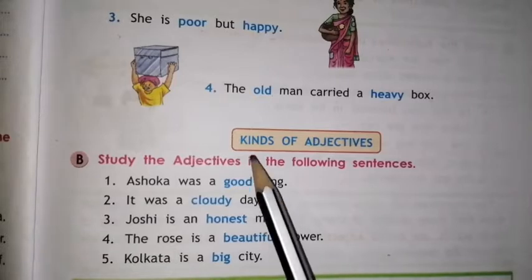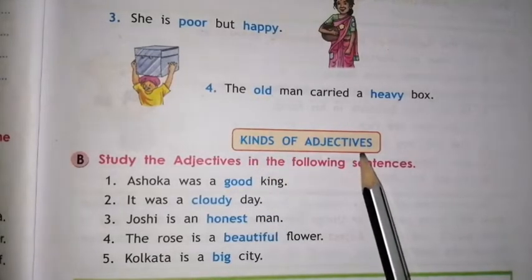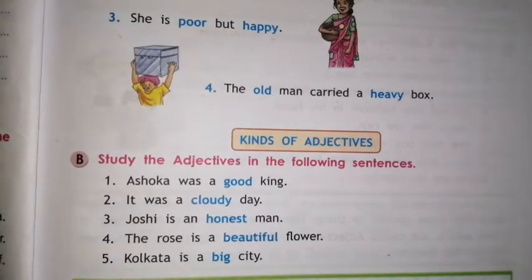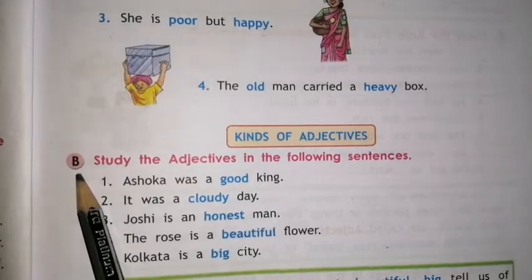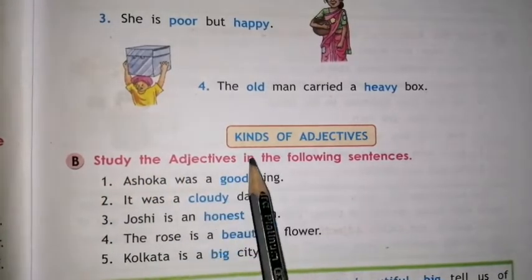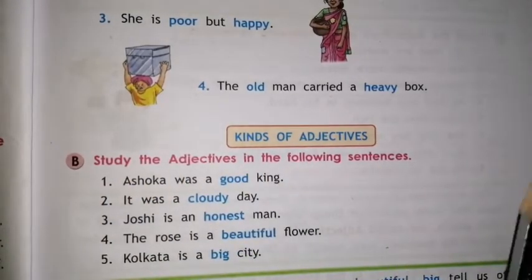Now let's see kinds of adjectives. Dear children, adjectives tell us about the quality, quantity, number or order of the noun that it describes. Okay. Now have a look in your textbook. B. Study the adjectives in the following sentences.